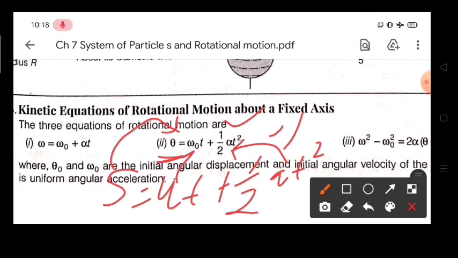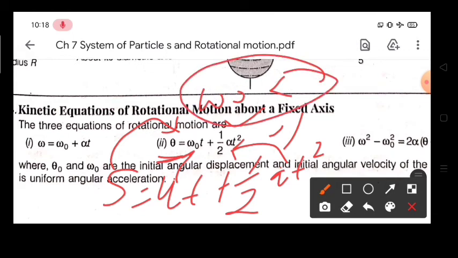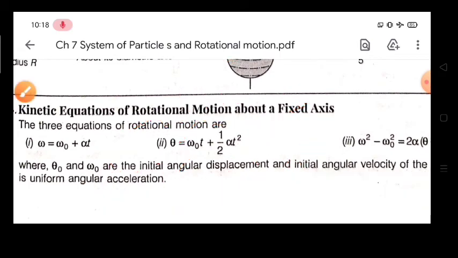So a simple question may be asked like omega naught may be given, alpha may be given, so that you can calculate your angular displacement theta. And the third equation you already know.